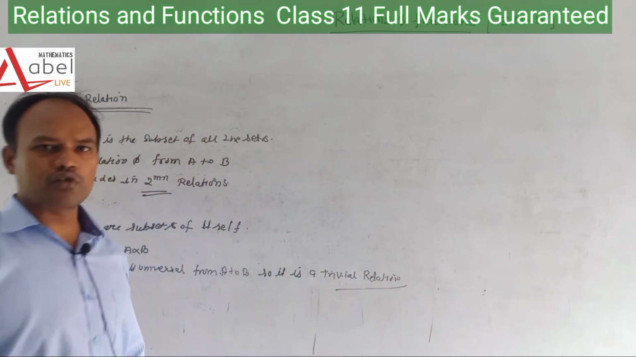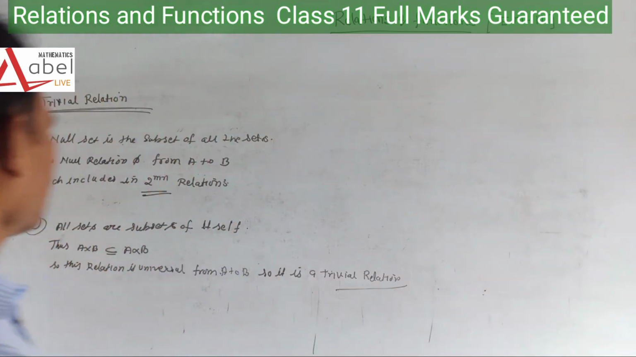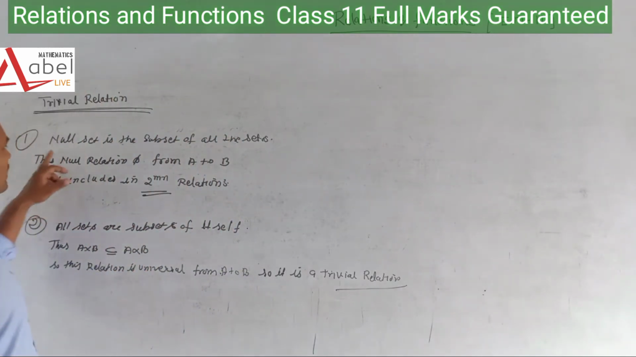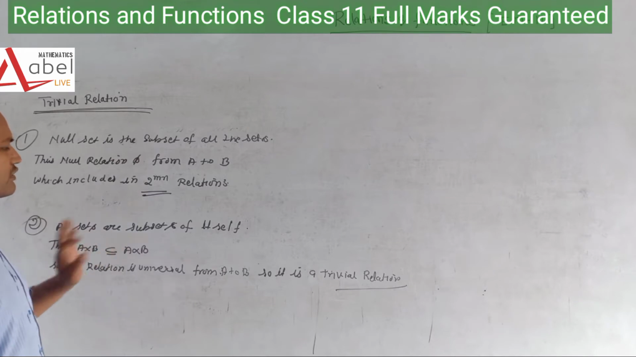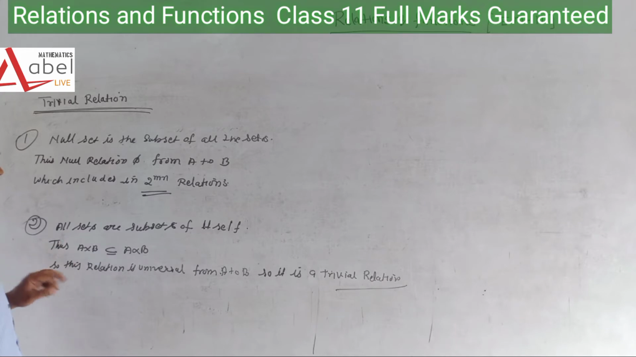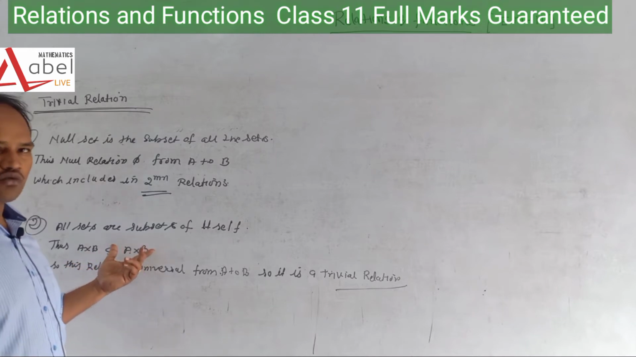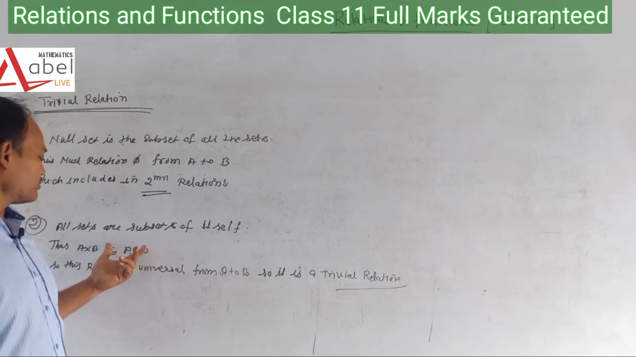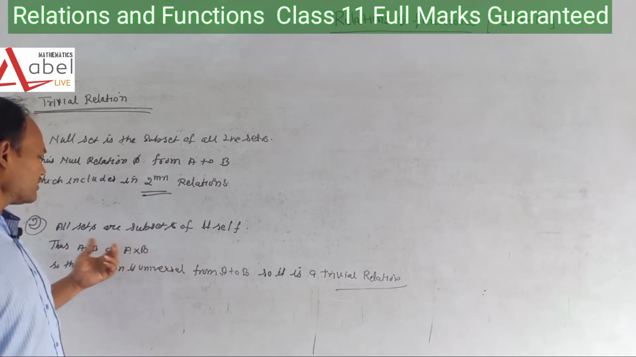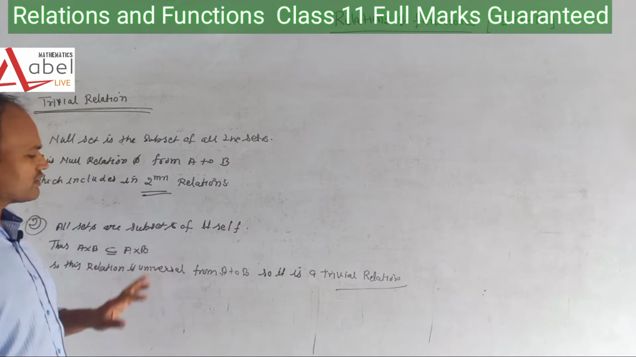These two topics I already explained in sets. You can watch the previous video: the null set is the subset of all the sets, and all sets are subsets of themselves. I have written there that every set is a subset of itself. Thus A cross B is the subset of A cross B. Suppose there are two sets and we get a set by multiplication of them. So we can say that A cross B is the subset of itself. Thus this relation is the trivial relation.